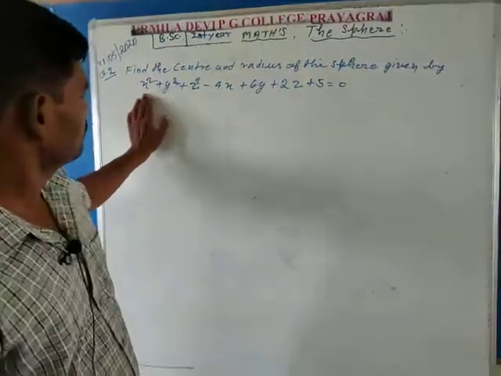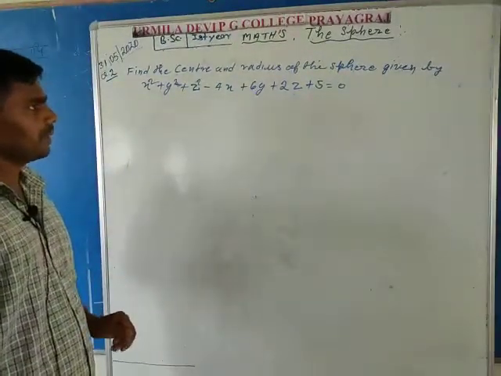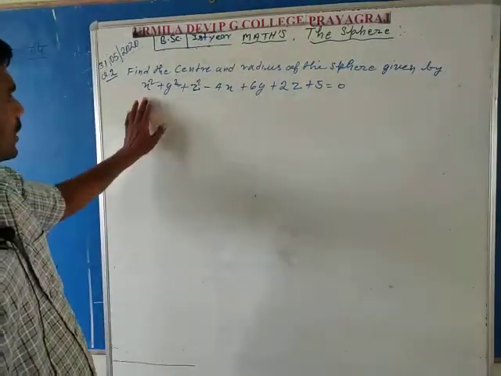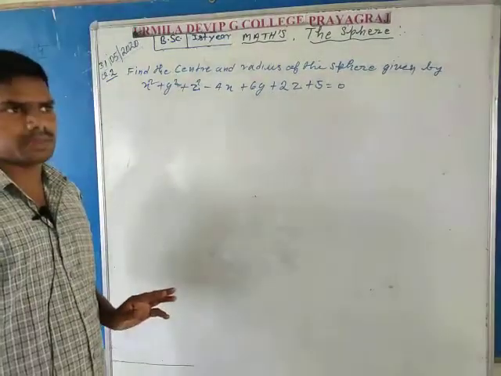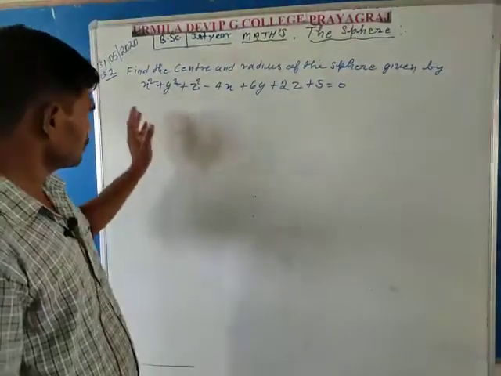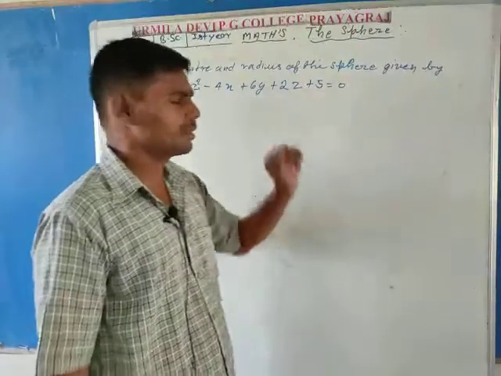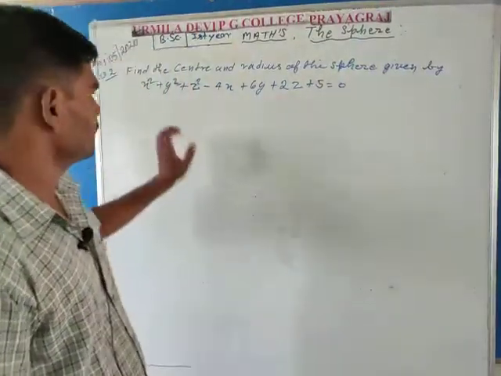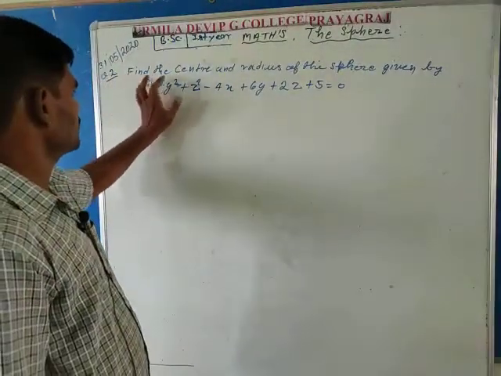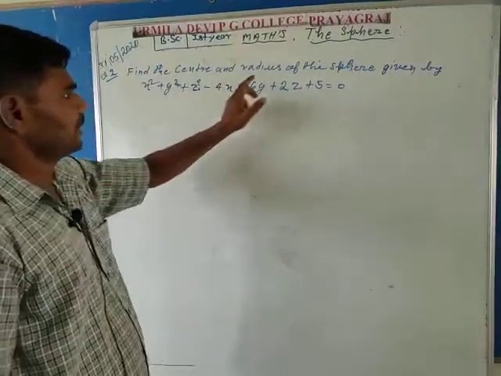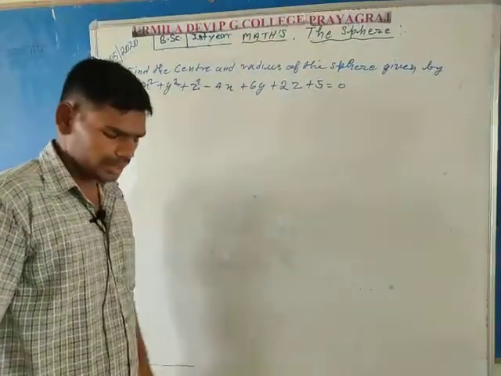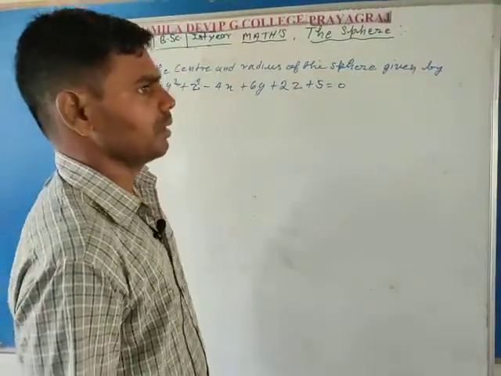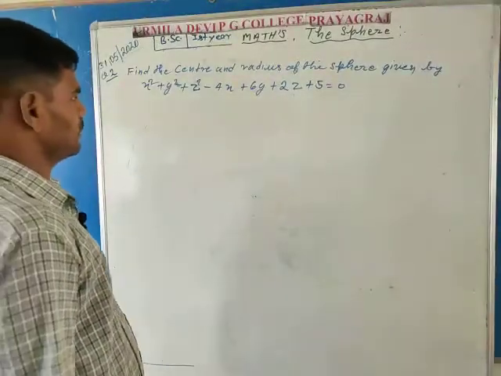This equation, which is given in the question, is in the general form of the sphere. Here the aim is to find the center and radius, so find the radius and center of the given equation, whose form is general.